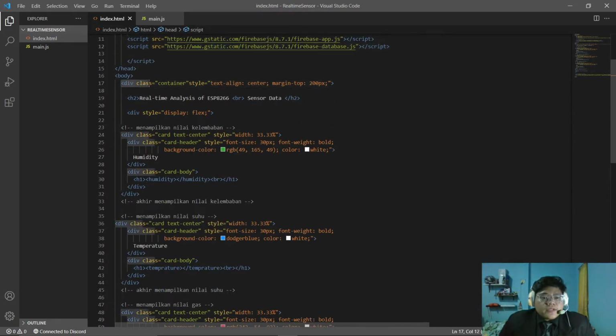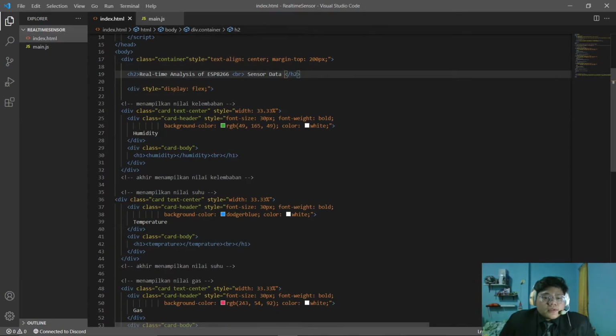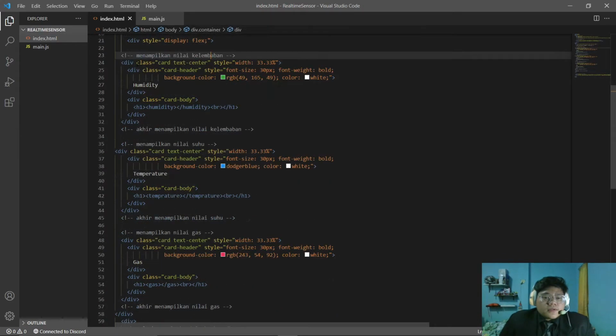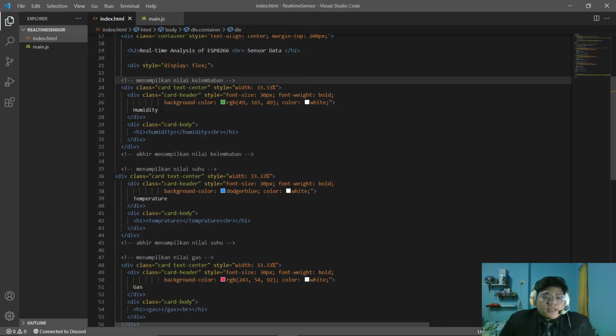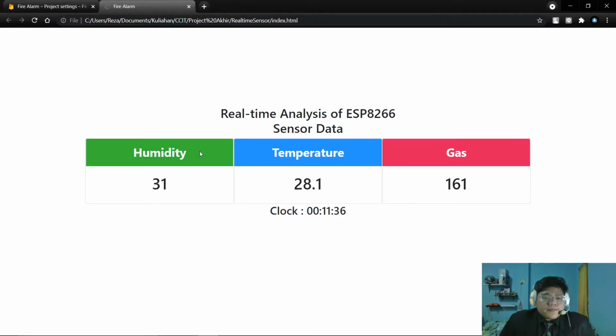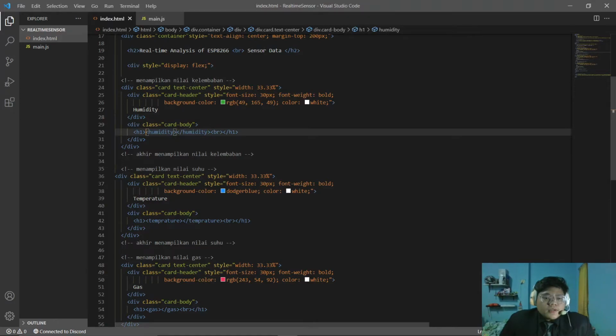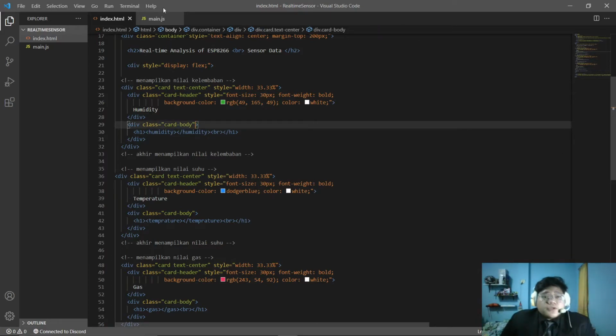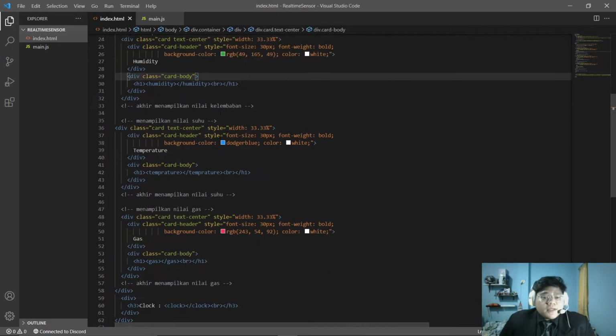And this is the div class. This is for the container top navigation bar. This is our title, and this is the style, and this is the text that appears in here, and this is humidity, which we will use in our JavaScript.